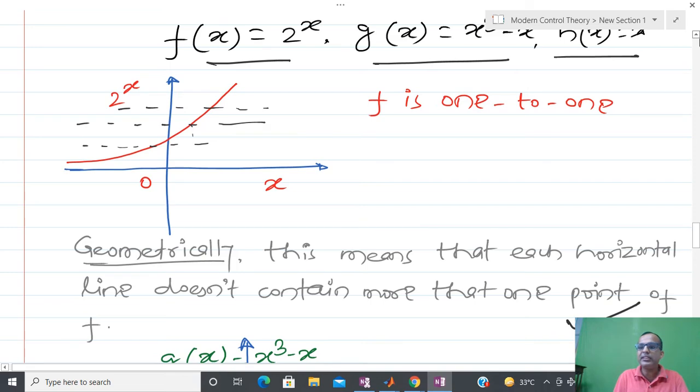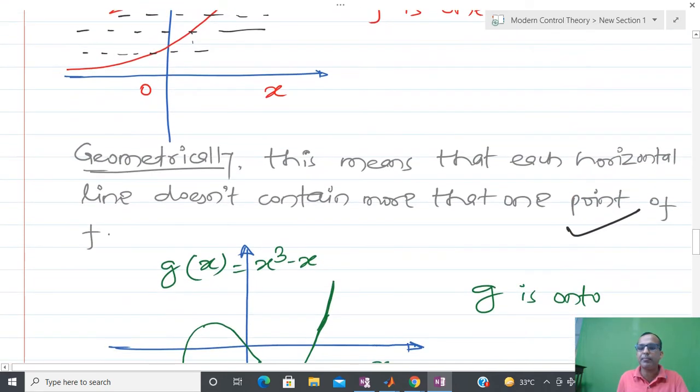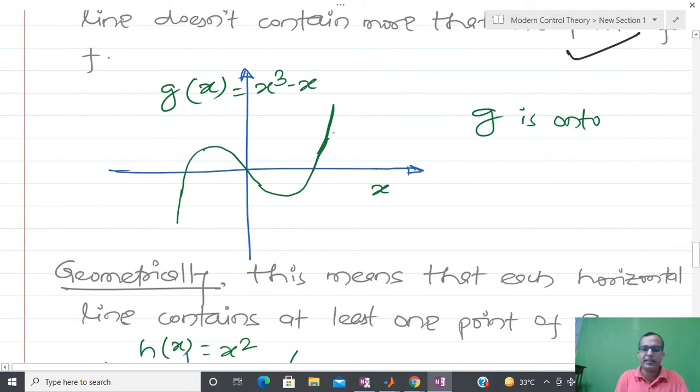Similarly, now look at g(x), and I am assuming the domain is again the real numbers and the codomain is again the real numbers, and this time the function is this. I have plotted this function.